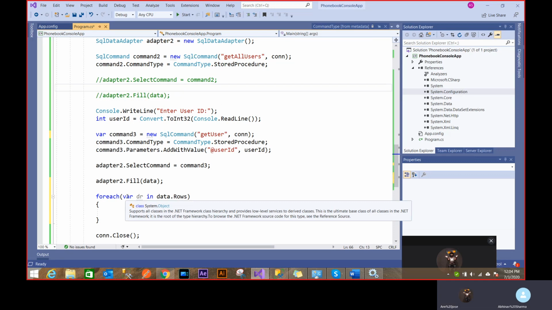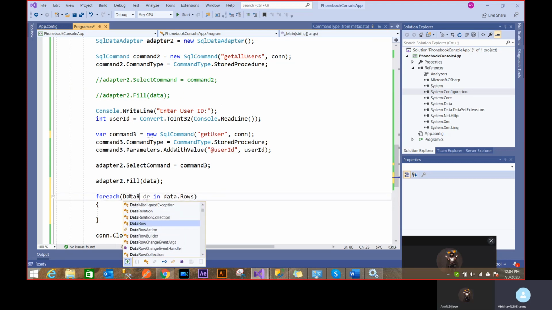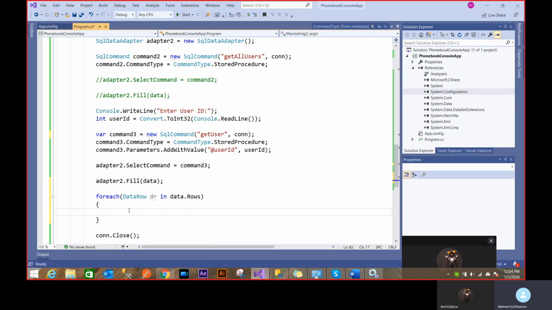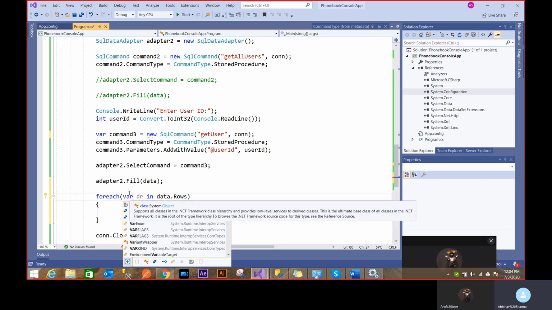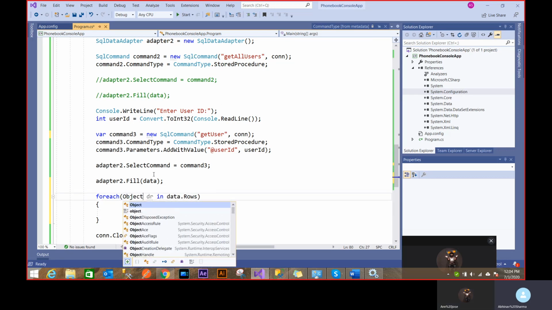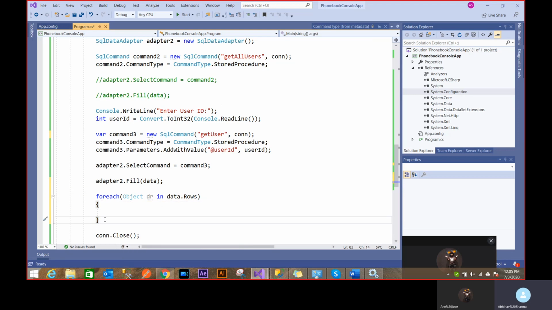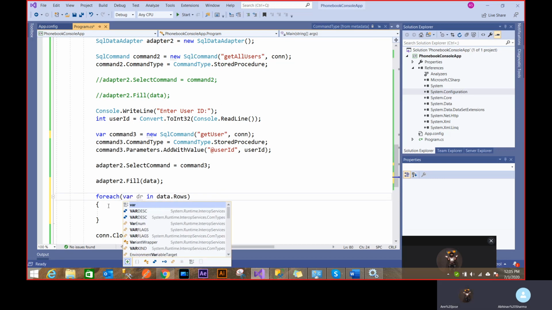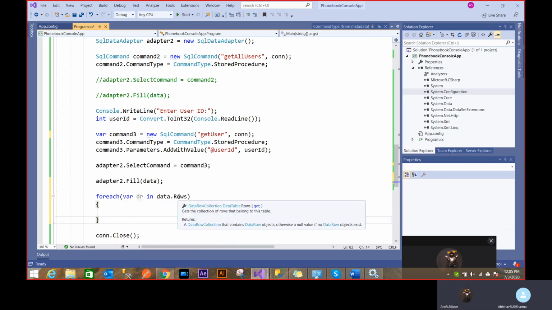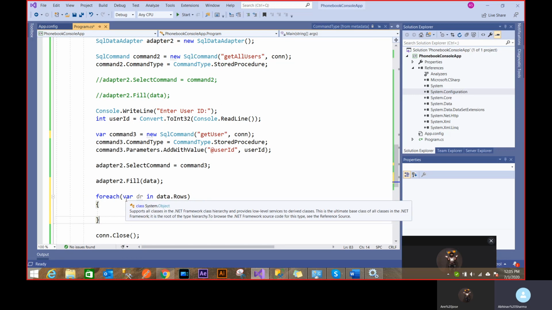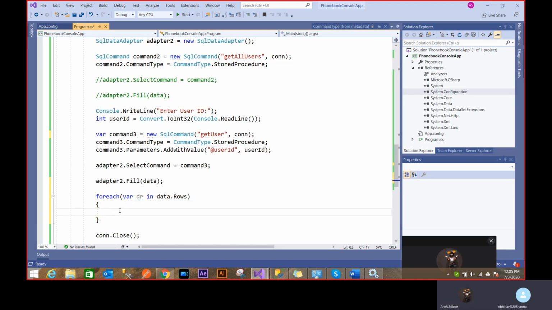If you give a data row, it's the same thing. If I write data row, then I'm pretty sure about the type. But sometimes you don't know what is coming. In that case, you can't really decide the type. In such a case, var can take everything, or it could also be an object. Object is the super class of everything. Anything can go inside an object. This is the concept of boxing and unboxing. So this row is going to be boxed or unboxed to this variable automatically. Yes, at runtime it gets the object, so it doesn't really know about that.